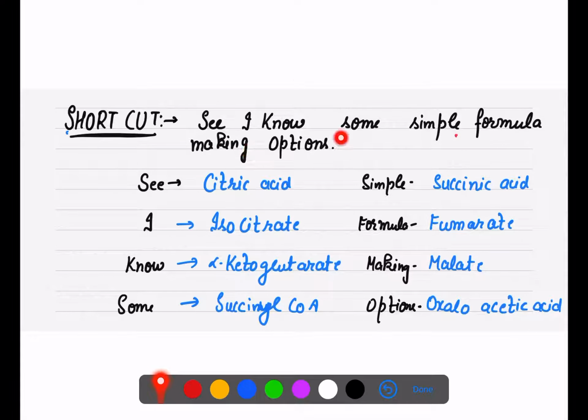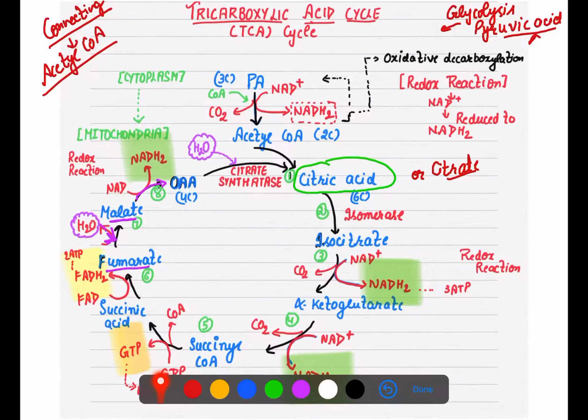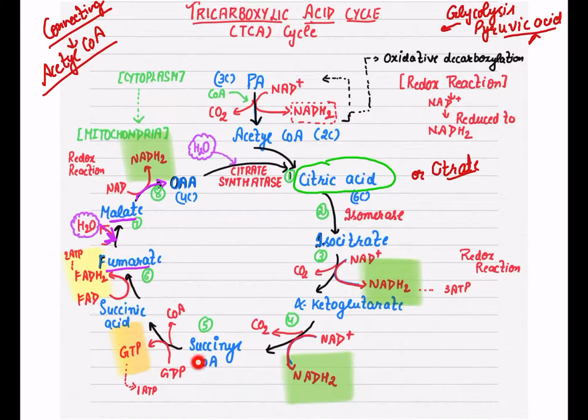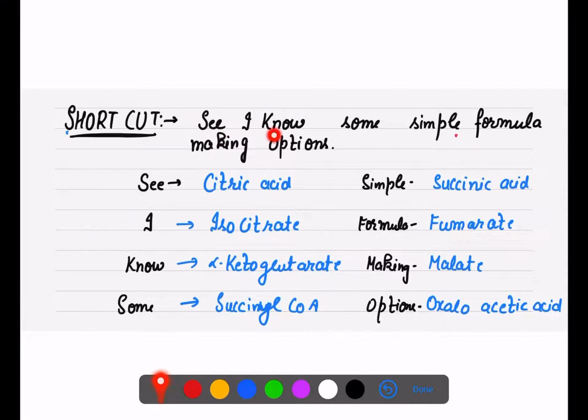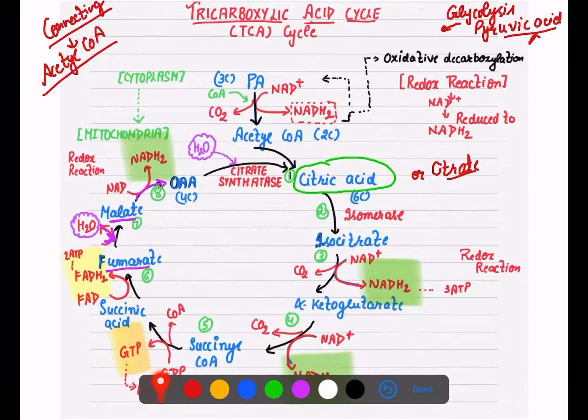So in this way, even in your NEET, because they are not going to ask you the whole Krebs cycle in your NEET examination, they are going to ask you a single step and about the NADH2 as well as the ATP calculation. So this is the best way to remember these steps. "See, I know some simple formula making options." I don't think with this line you will make it wrong in your exams.